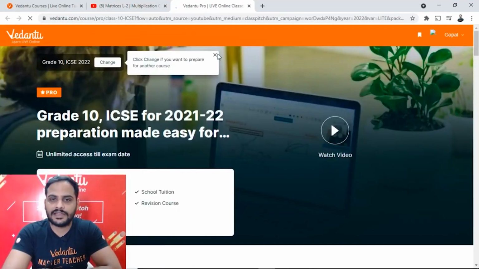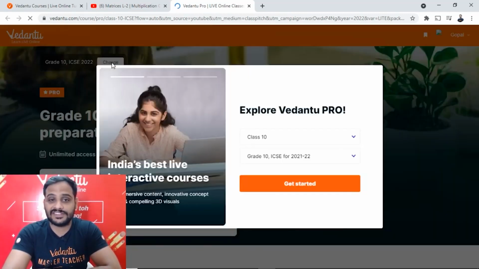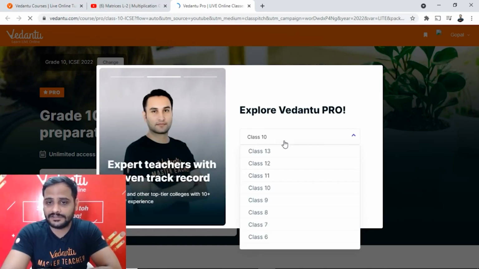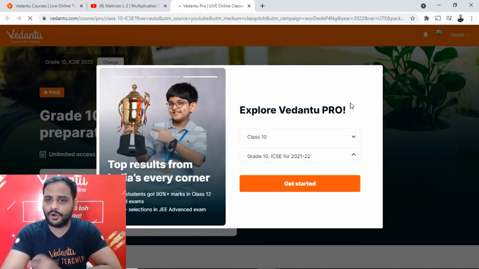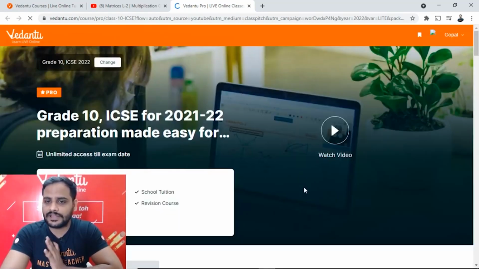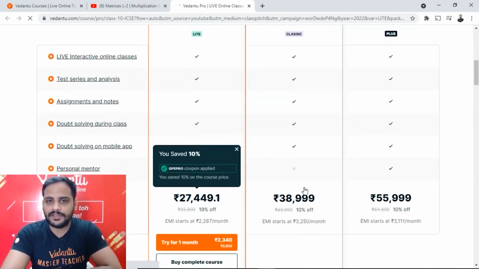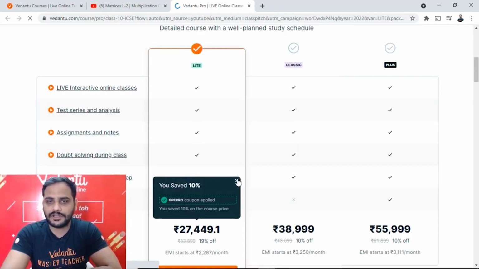Once you click on this, guys, you can click here on change if you want to change your board or grade. I am keeping class 10th and here I am keeping ICSE. You can change for CBSE, Maharashtra board, all up to you. Then click on get started. Okay, now guys, you can see we have reached over here on Pro Lite.